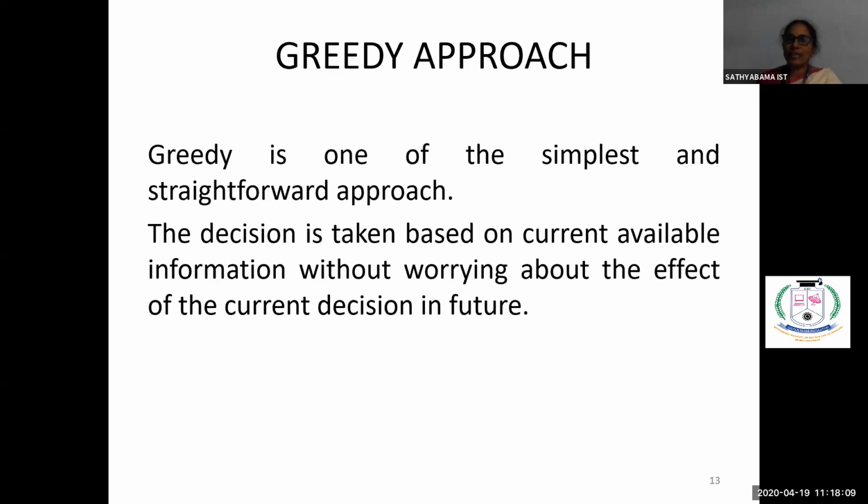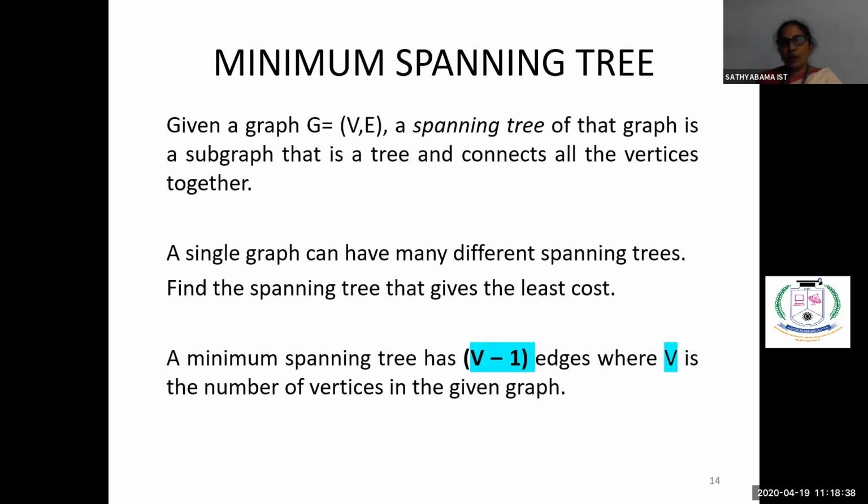So for every problem, there will be a lot of solutions. Whichever solution is the best, based on the problem you are solving, that is called the optimal solution. For this greedy approach, we don't foresee any techniques. With whatever data you are having, you should try to analyze and solve the problem. That is what you call the greedy approach, and it is mainly used for solving shortest path problems. So we'll see first how we are going to solve the minimum spanning tree.